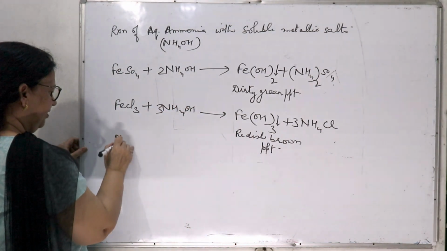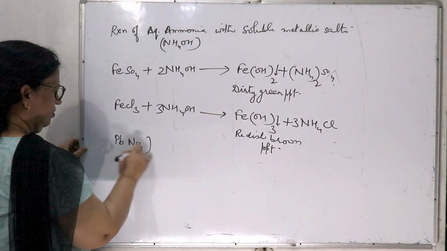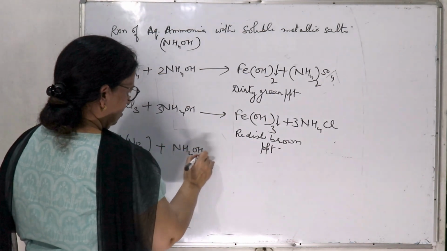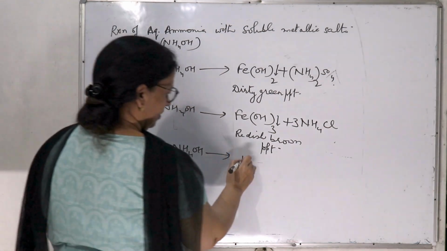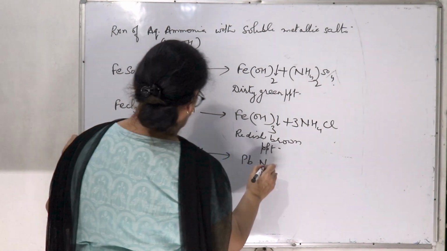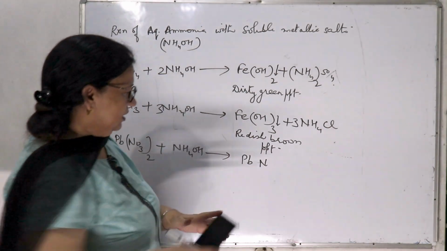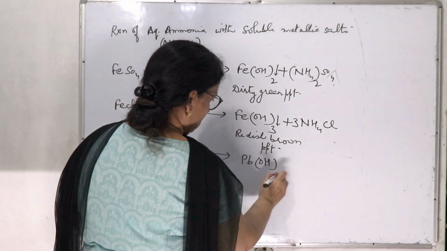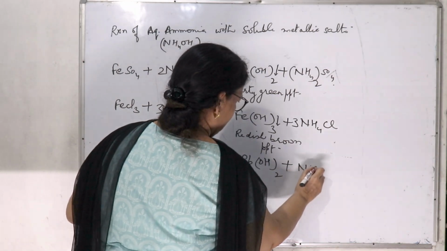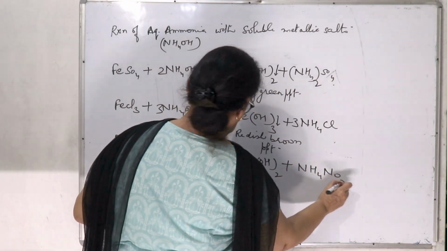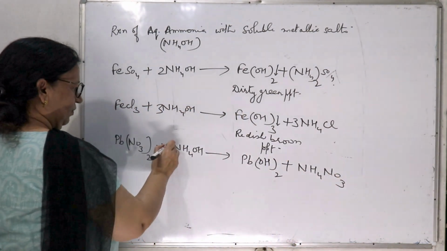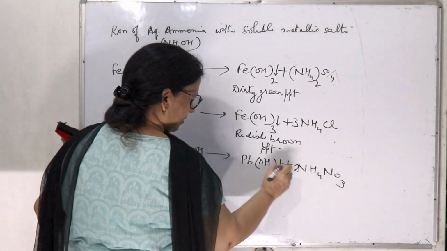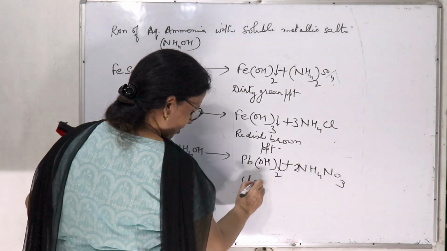Same way, lead nitrate plus NH4OH will give Pb(OH)2 plus NH4NO3. And this is having chalky white PPT.